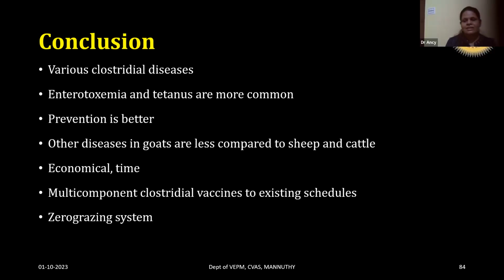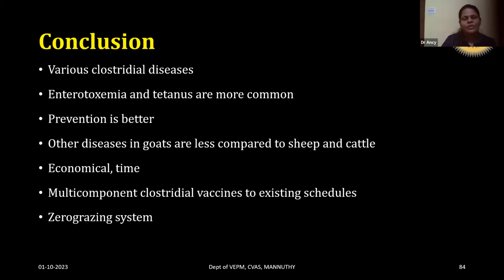And for the other Clostridial diseases that we have discussed, currently we are not using any vaccines, because the reports of those diseases in goats are comparatively less. Based on the reports of such diseases in goats, and considering the economic aspects, we may need to think whether such multi-component Clostridial vaccines should be incorporated in the current, existing vaccination schedule for endotoxemia and tetanus.